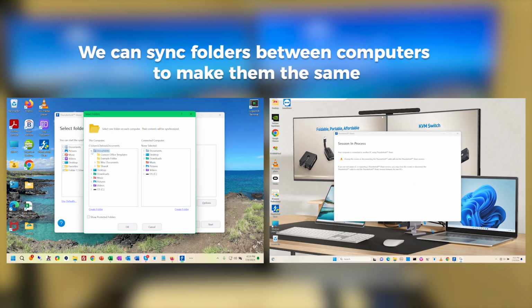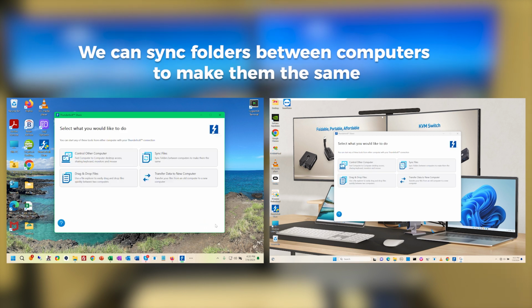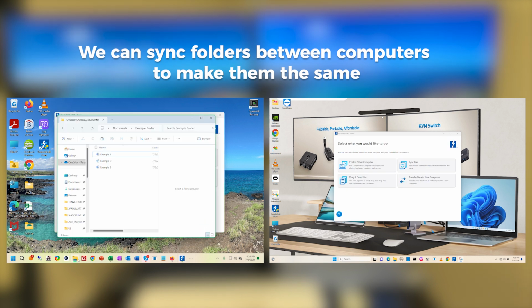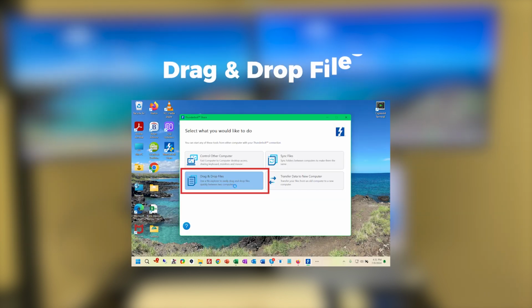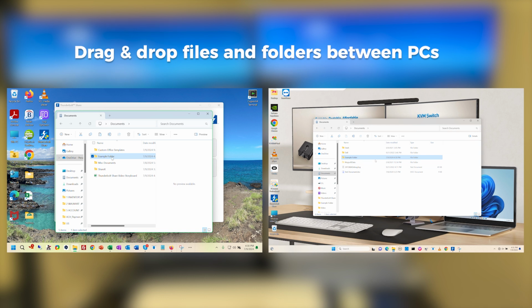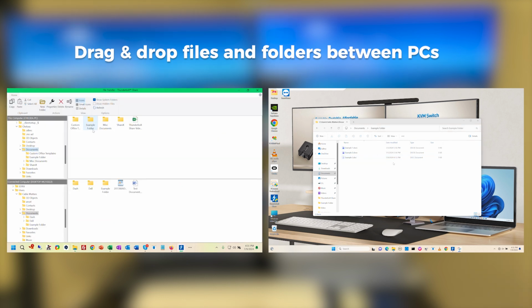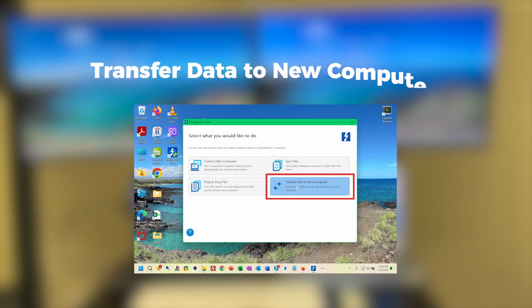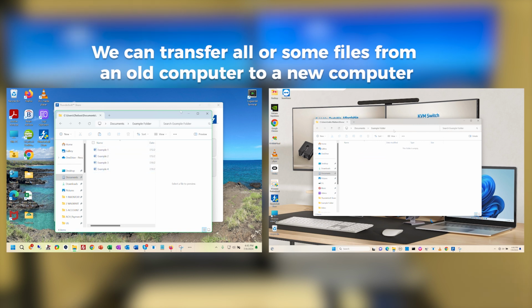We can sync folders between computers to make them the same. We can use a file explorer to easily drag and drop files quickly between two computers. We can transfer all or some files from an old computer to a new computer.